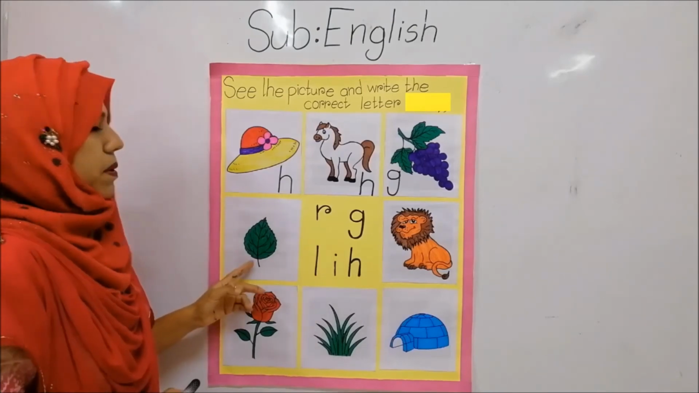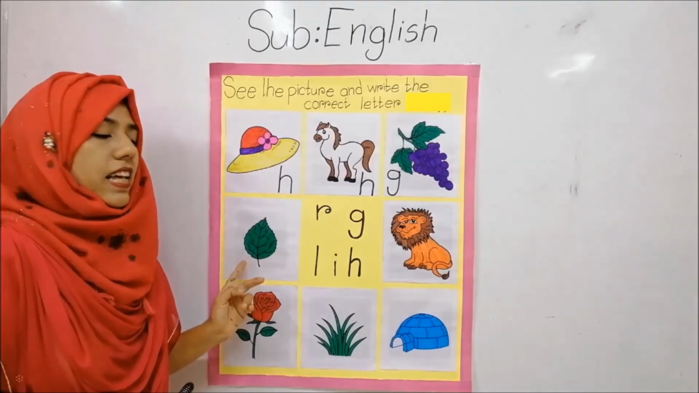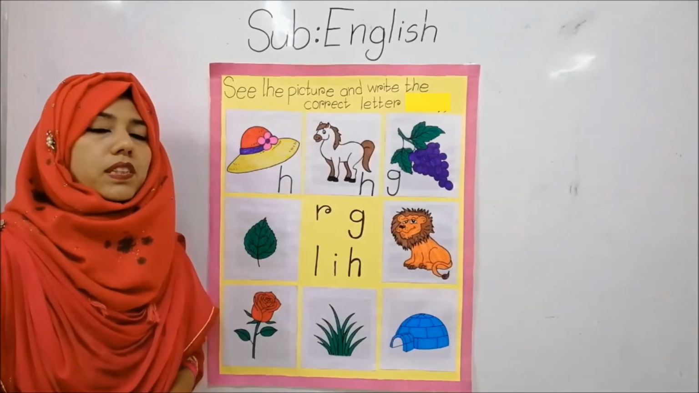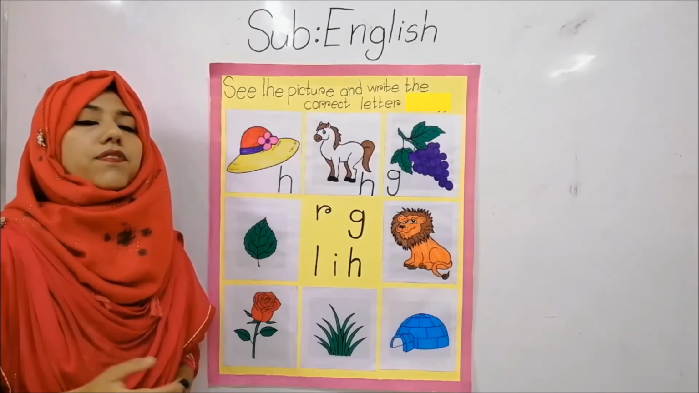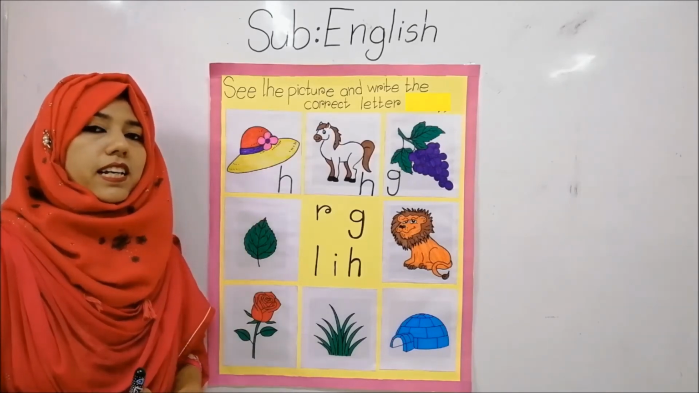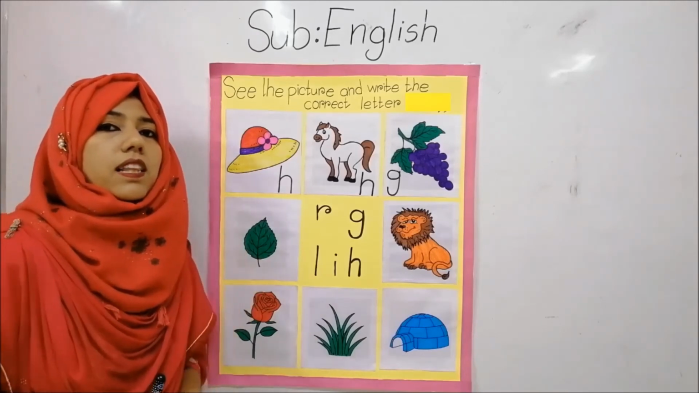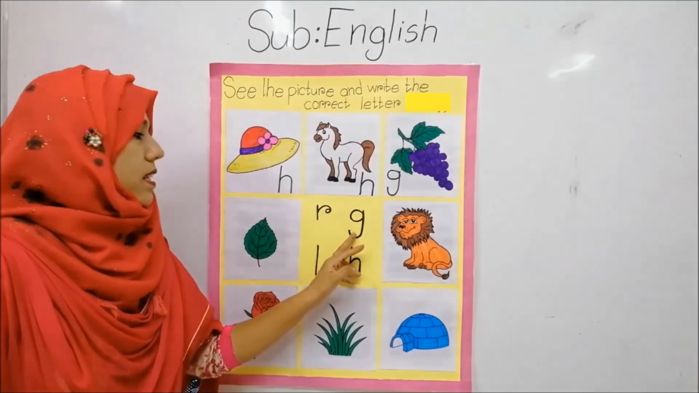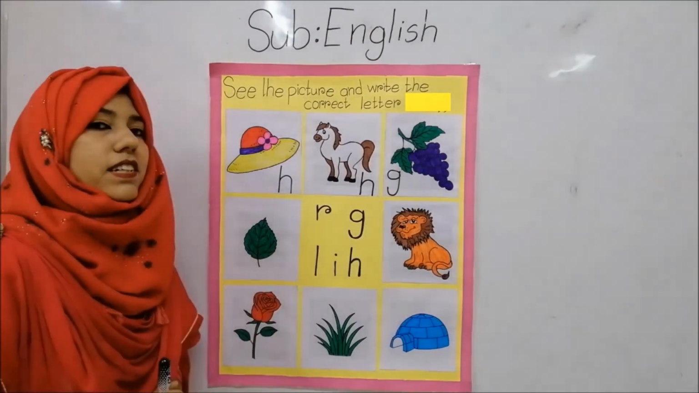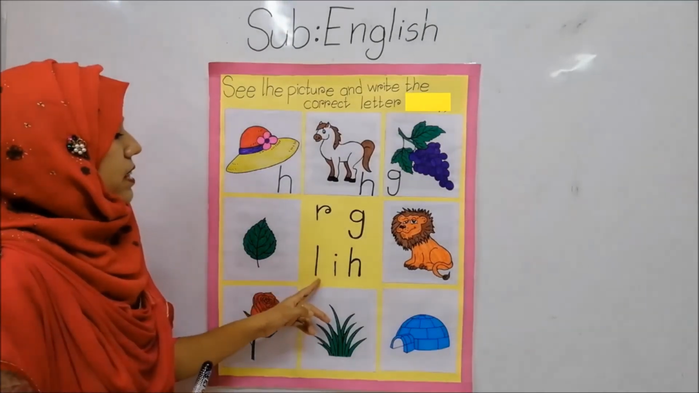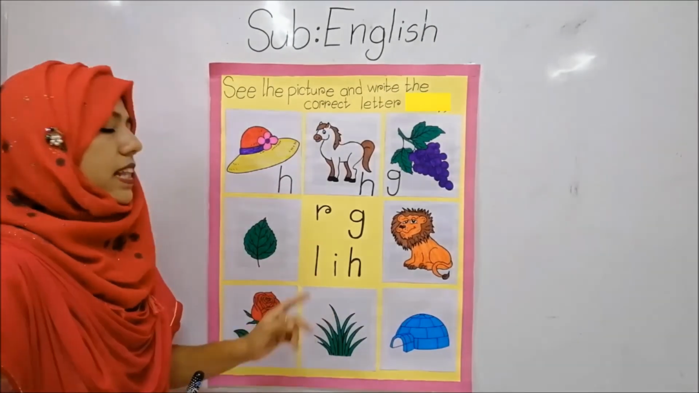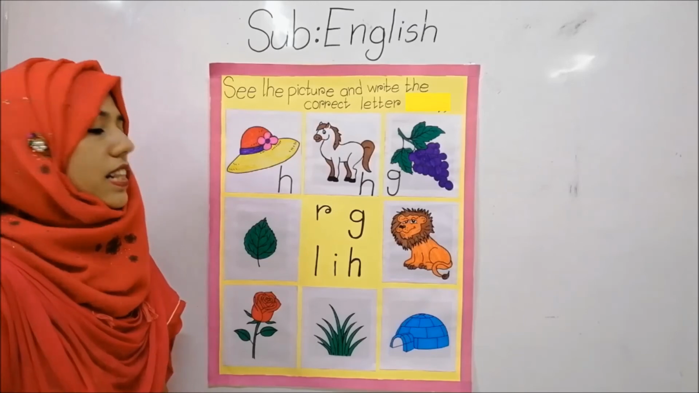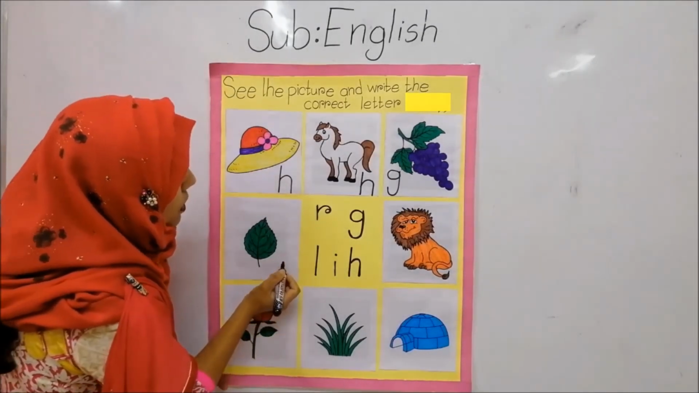Okay, so what is the name of this picture? This is leaf. So, what for leaf? Leaf. So what is the beginning sound you can hear here? Leaf. L. Which letter's phonic sound is L? G phonic sound is L? No. G phonic sound is Ga. Then this is L. L phonic sound is L. So L for leaf. Okay, so we will write L here.